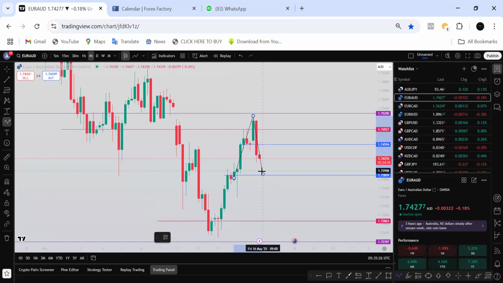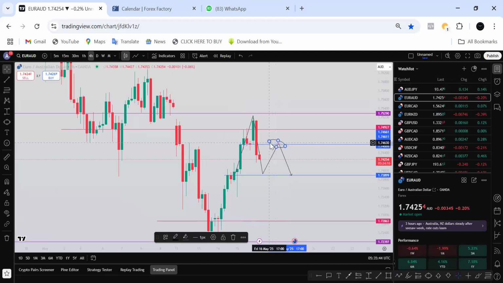This swing is the first shift in trend. So as price has shifted trend, I'm waiting for a pullback to the nearest rejectional level, or the nearest reactional level, before I go in for a sell. So at this point, I'm expecting price to maybe come to this level and pull back on this level before I'll go in for a sell.